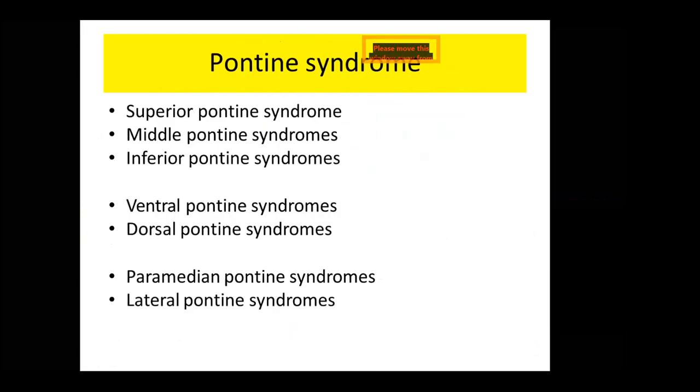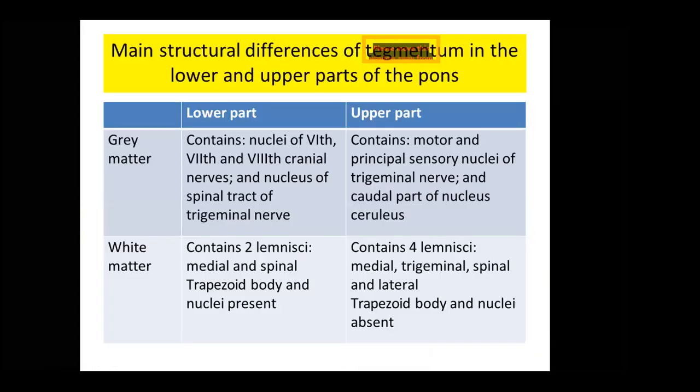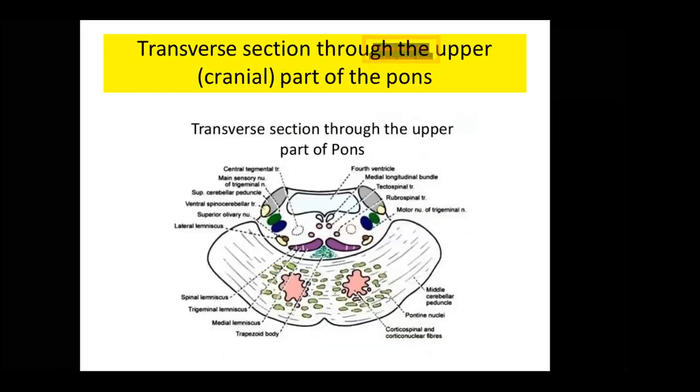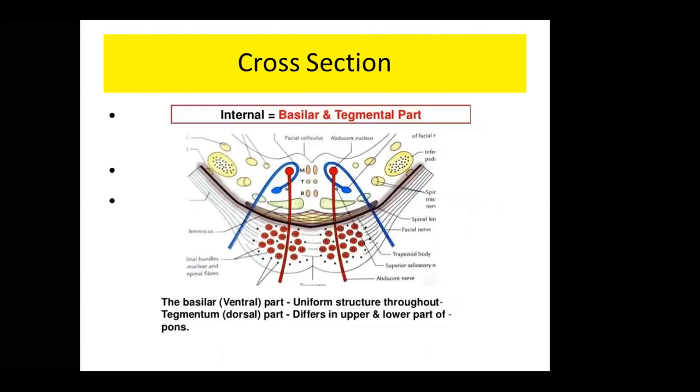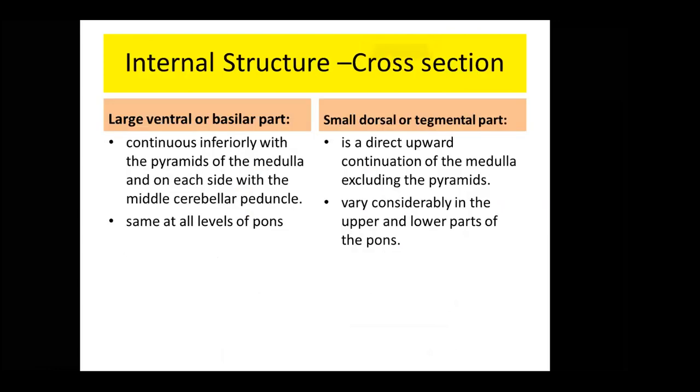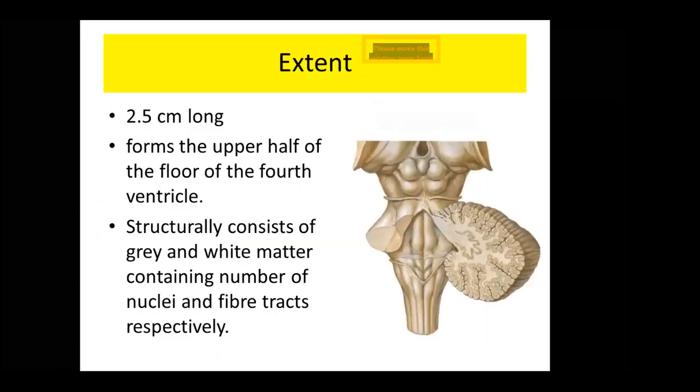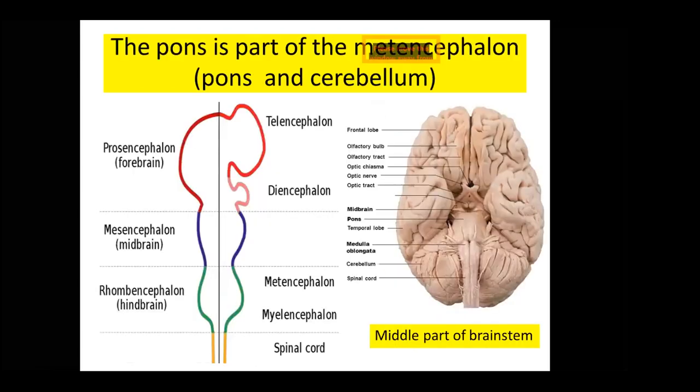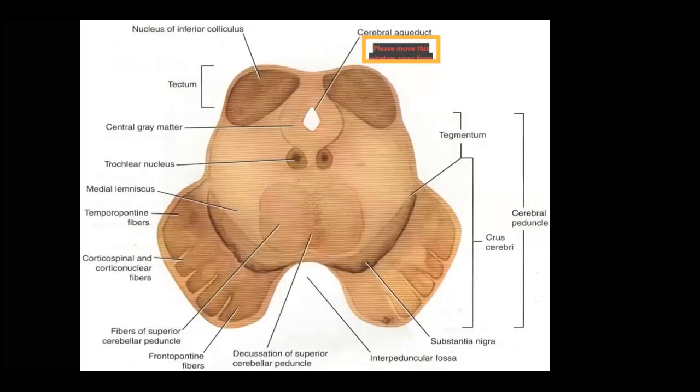Ma'am, one more question. Can you explain the parts of the midbrain once more, about tectum, tegmentum, and other things? See this image, you can make out. This is the tectum, the posterior part.